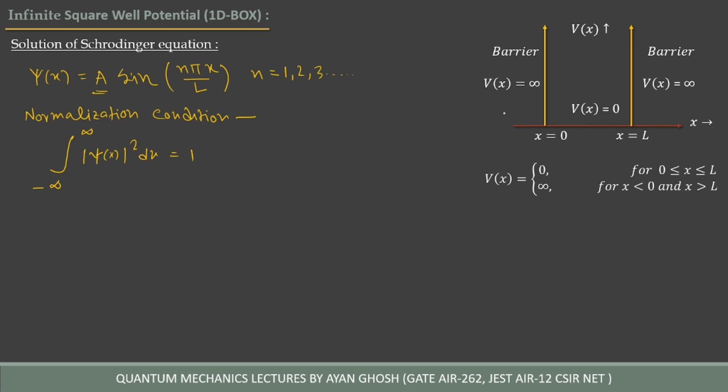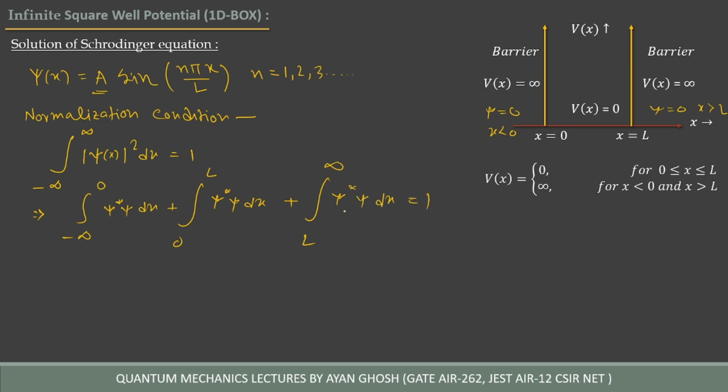Here the wave function psi is equal to 0 for x less than 0 and psi is equal to 0 for x greater than L. So we can reduce this to the integral from minus infinity to 0 of psi star psi dx, plus the integral from 0 to L of psi star psi dx, plus the integral from L to infinity of psi star psi dx, equal to 1.